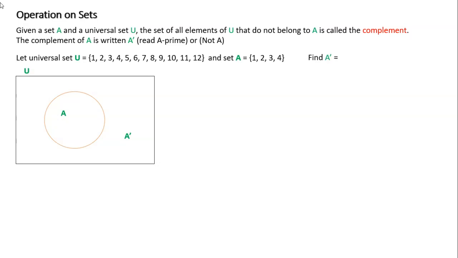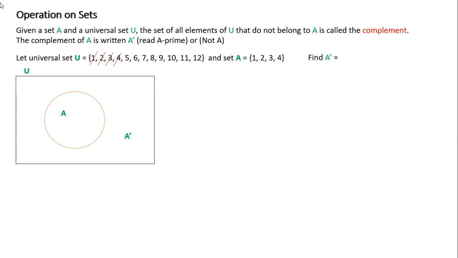So it says find the complement of A, or find not A. If I use my Venn diagram, I would put all of the elements that are in A, which are 1, 2, 3, and 4, inside my circle.